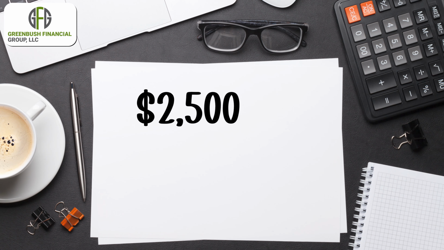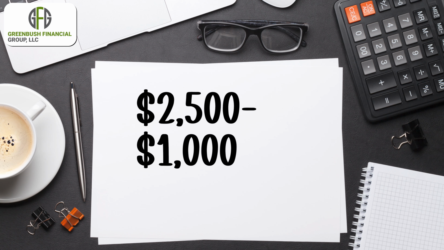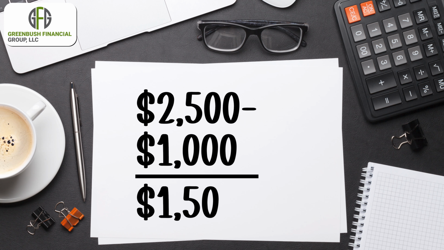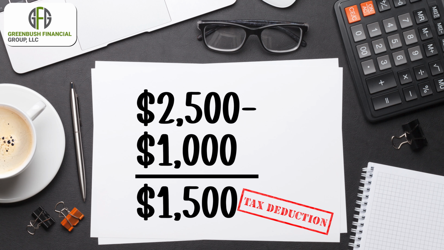But let's say the earnings was only $1,000 of the $10,000. Then it's $2,500 less the $1,000 that you use from the student loan 529 distribution. You would still get $1,500 in student loan interest that you could deduct on your taxes.